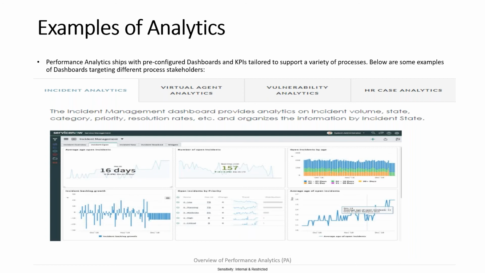Like incidents. If we come to ITSM, we majorly focus on ITSM in this course, right? So IT service management. We have the incident table, problem table, change table, knowledge, all these tables. These are all out of the box. In one of the projects where I worked, the HR module is actually out of the box in ServiceNow, but they didn't buy it because of licensing and all. They would have to pay a lot of money for that.